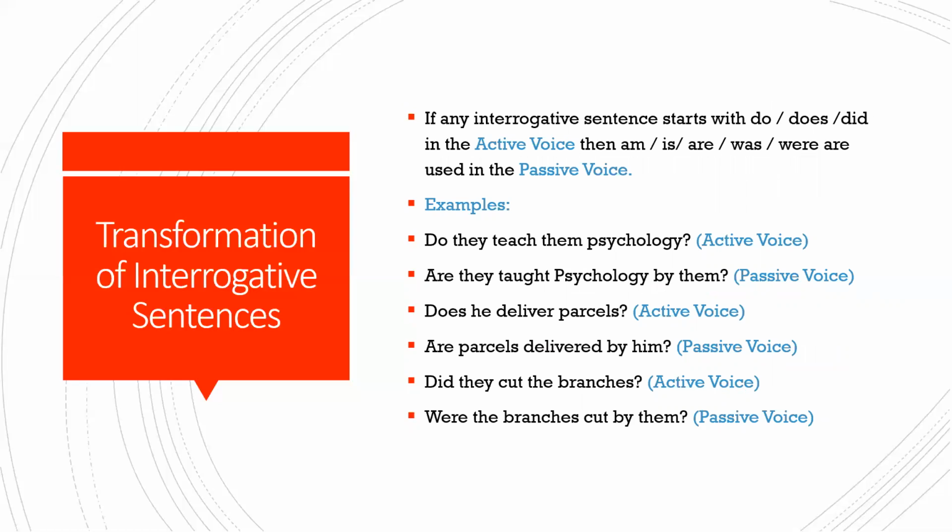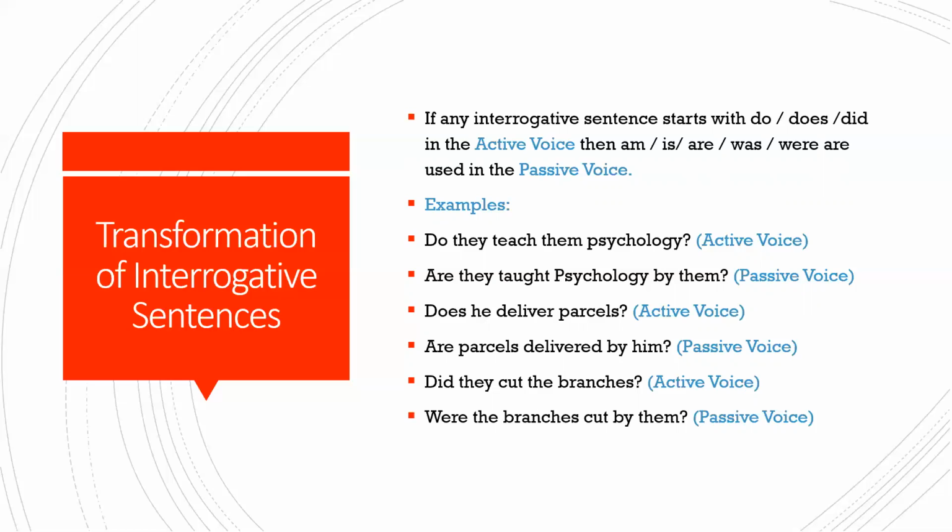The next one, if the interrogative sentence here, directly they start with do, does, did. Okay, then what are the changes? You will change them to am, is, are, was, were, depending upon which tense it is. In the active voice, which tense you're using, you will use the same tense in the passive voice. Do they teach them psychology? So do, your question begins with do, and which tense is indicated here? Present tense.